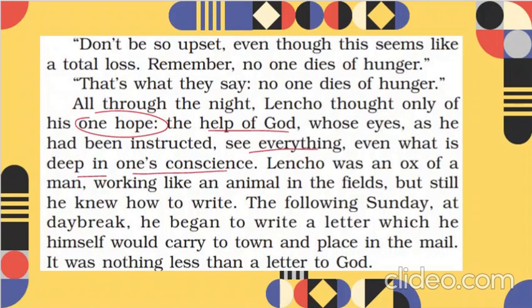So Lencho was basically an ox of a man, working like an animal in the field. Now he was an ox, he was an animal? No, this is just a metaphor. They're trying to tell that he was an ox of a man, meaning he was very hard working, right? So he was very hard working. But still he knew how to write. He knew how to write a letter.